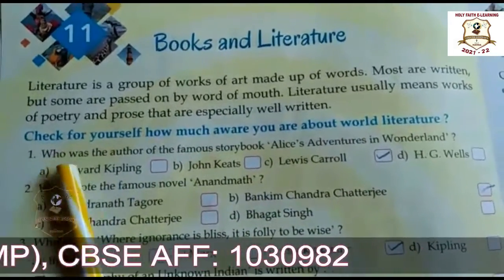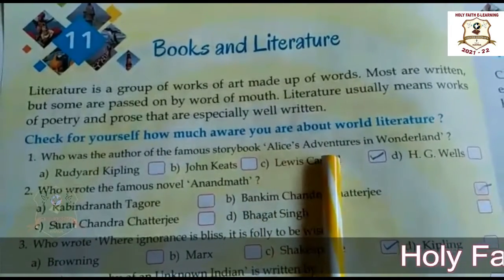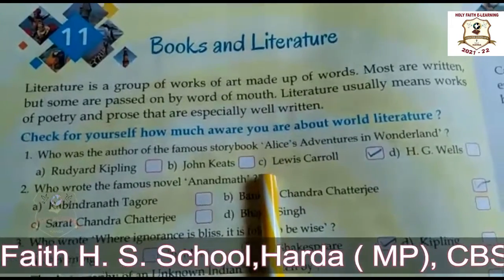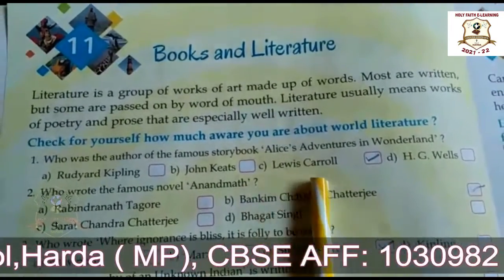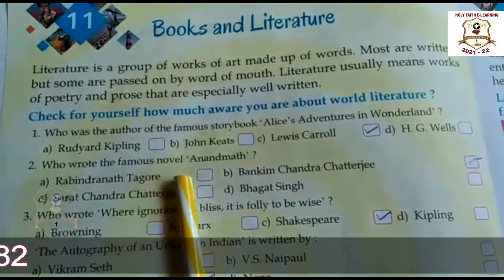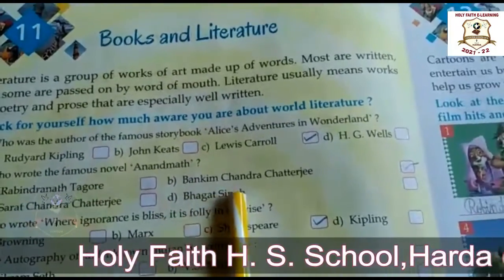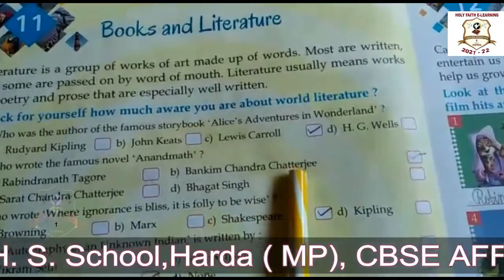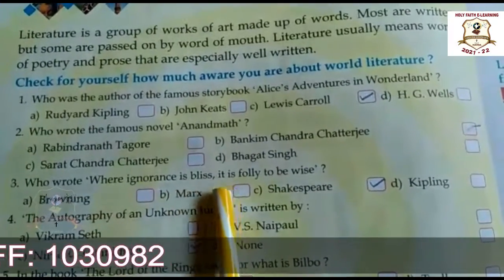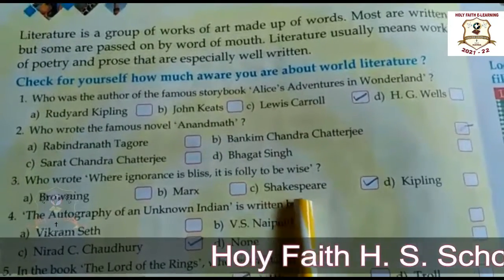First one, who was the author of the famous storybook Alice's Adventures in Wonderland? Here the correct answer is option C, Lewis Carroll. Okay, now second one, who wrote the famous novel Anand Math? Here the correct answer is option B, Bankim Chandra Chatterjee. Now the third one, who wrote "Where ignorance is bliss, it is folly to be wise"? Here the answer is option C, Shakespeare.